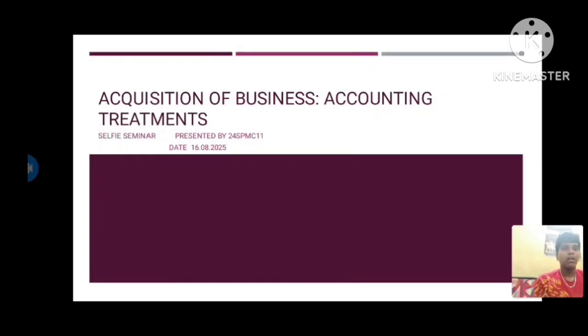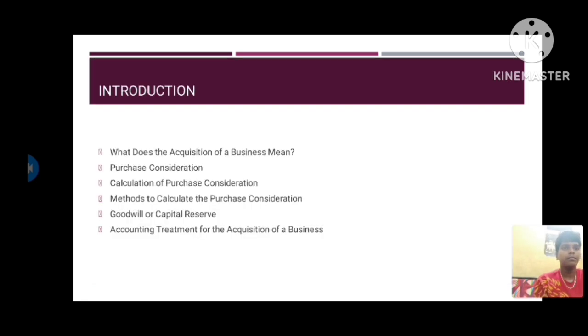Let's see what acquisition of business is: the introduction, purchase consideration, and how to calculate purchase consideration. Next, the methods of calculation, then goodwill or capital reserve, and finally the accounting treatment for acquisition of business.